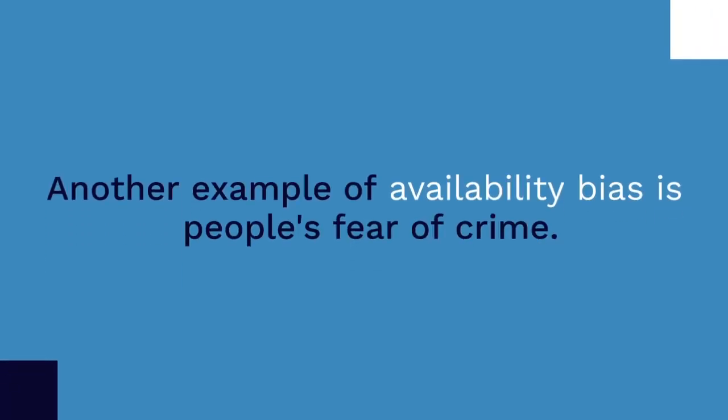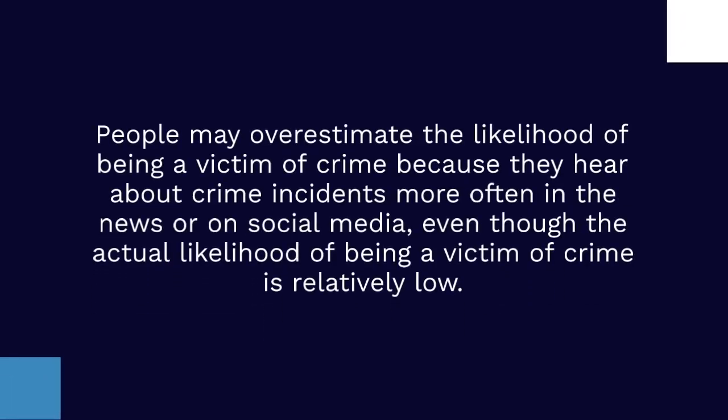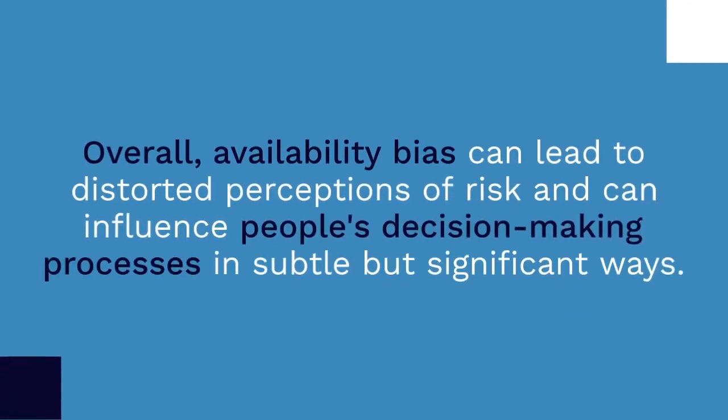Another example of availability bias is people's fear of crime. People may overestimate the likelihood of being a victim of crime because they hear about crime incidents more often in the news or on social media, even though the actual likelihood of being a victim of crime is relatively low. Overall, availability bias can lead to distorted perceptions of risk and can influence people's decision-making processes in subtle but significant ways.